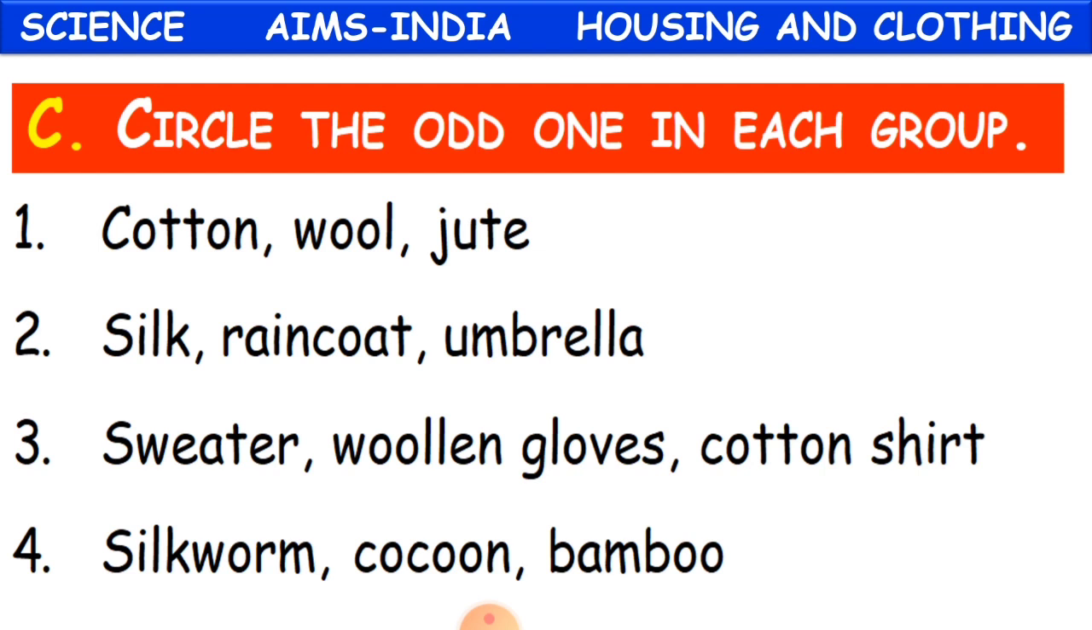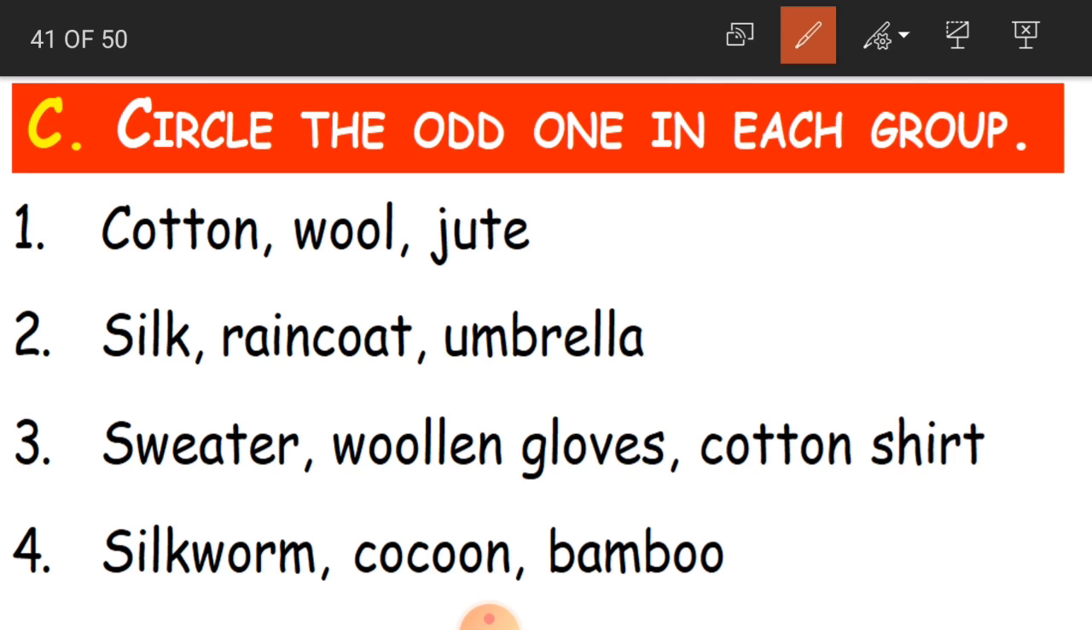In every question you have got 3 options. So you have to circle one from the 3, which is different from the other 2. Let us start then. Here in the first question it is cotton, wool and jute. So which will be the odd one, children? Wool. Why? Because cotton and jute are plant fibers, whereas wool is animal fiber. So that is why wool is the odd one.